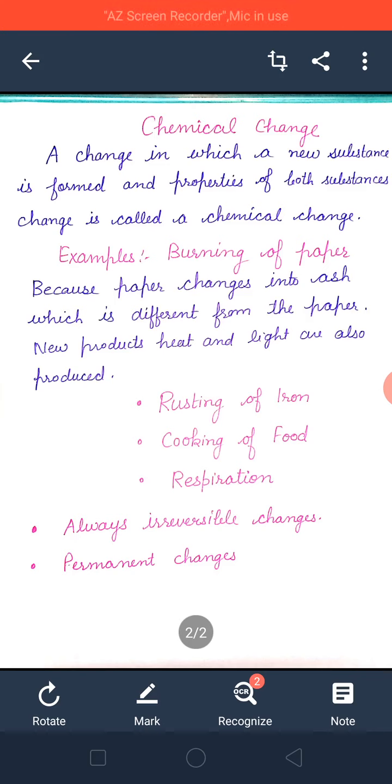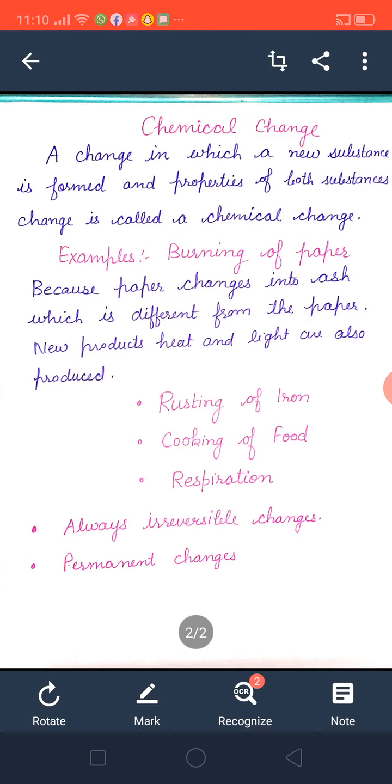Another example you can think of is cooking of food. Suppose you have prepared too many vegetables and a lot of vegetable is left. What can you do? You can only keep it in the refrigerator, but you can't convert it back into the raw vegetable. So cooking of food is also an irreversible change. If the food has been cooked, it can't be converted into raw food. And it is a chemical change also, because a totally new substance you have got.